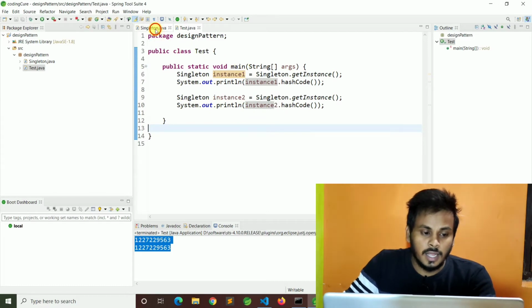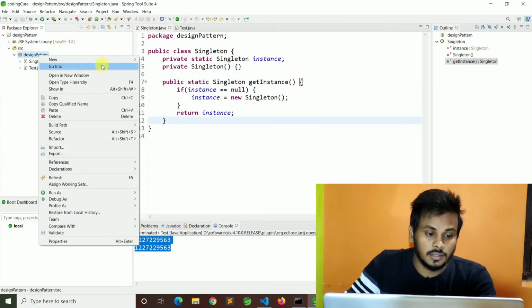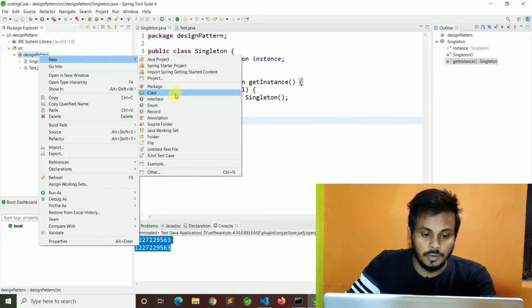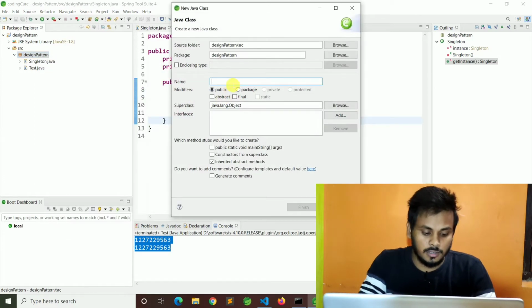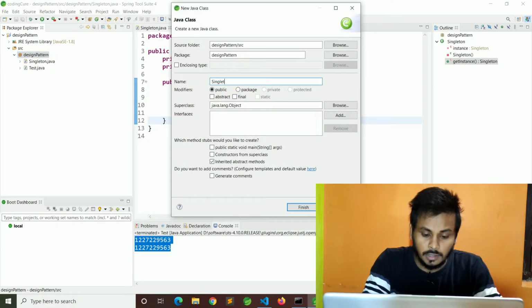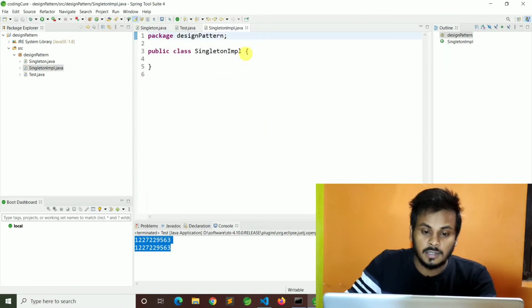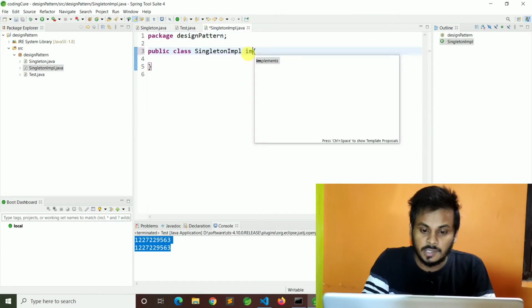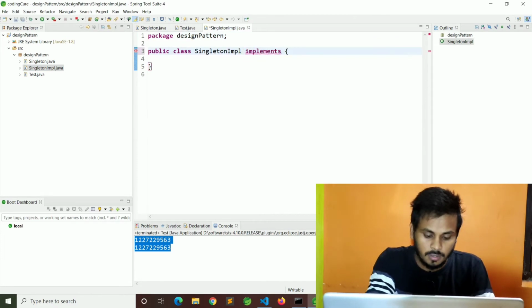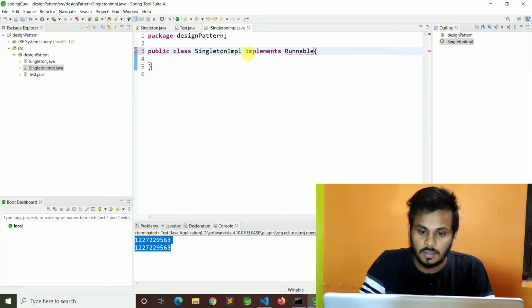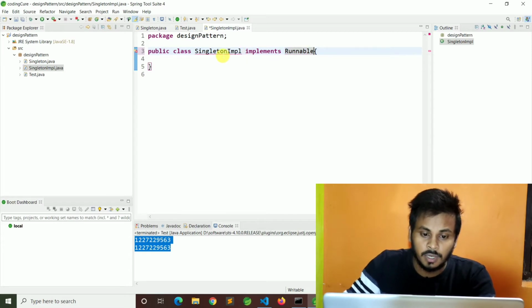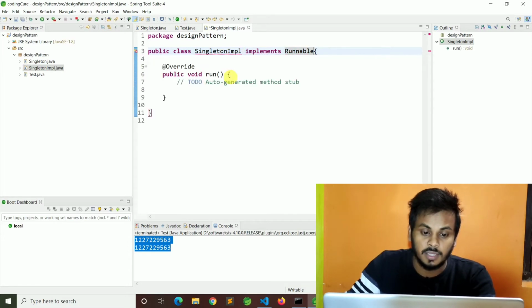Let's say I have a class called SingletonImpl, which implements Runnable and overrides the run method.